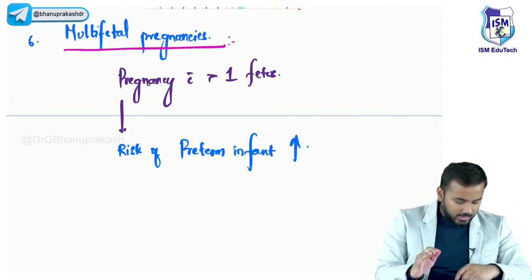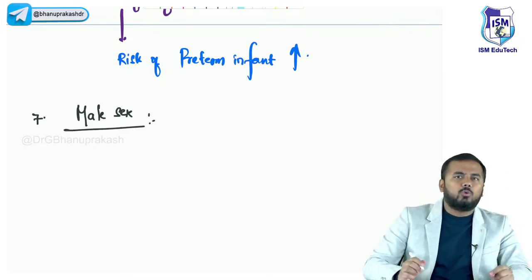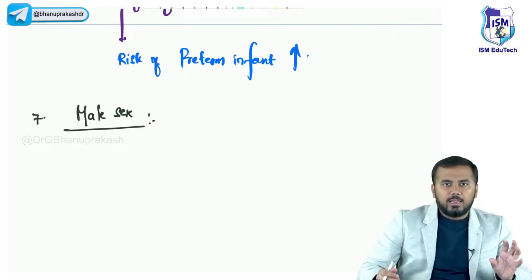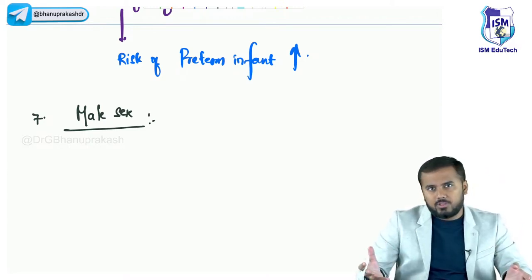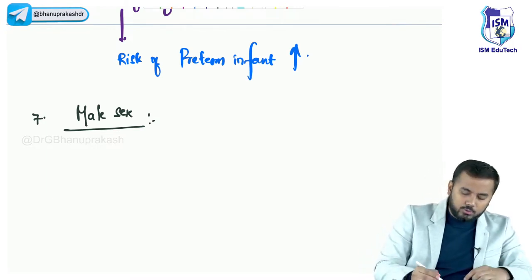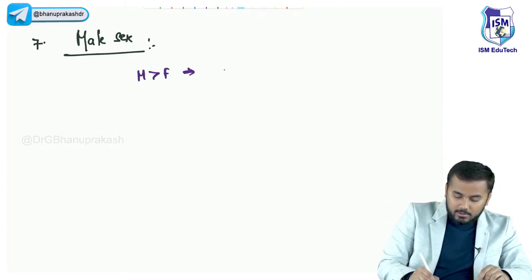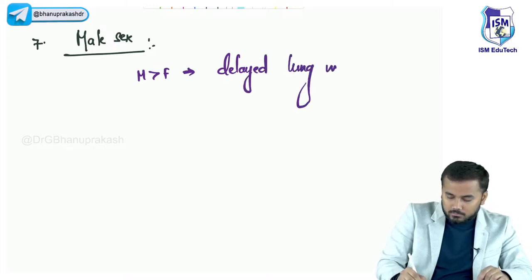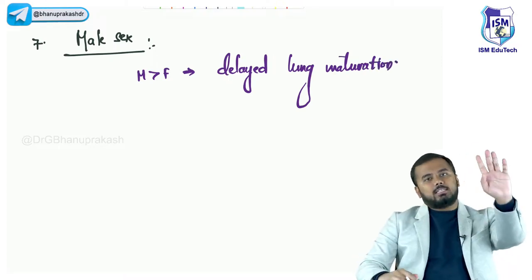And the final important cause which we will discuss now is the male sex. Obviously, the basic thing you have to know is that compared to female lungs, male lungs mature later. There is a delay in maturation of male lungs in comparison with female lungs. That is why respiratory distress is most commonly seen in males. So you just have to know that males have delayed lung maturation than females. Okay, so these are the 7 factors, guys.